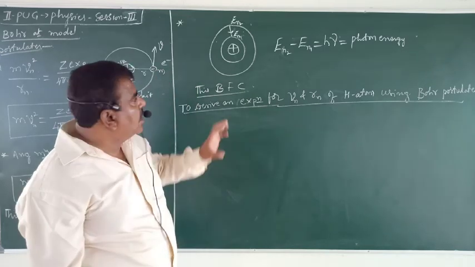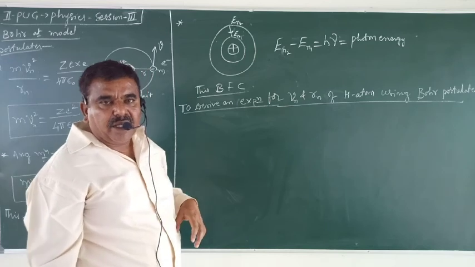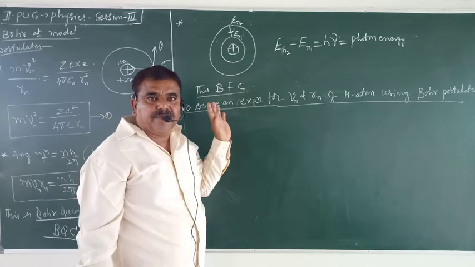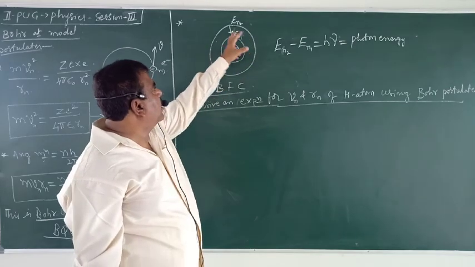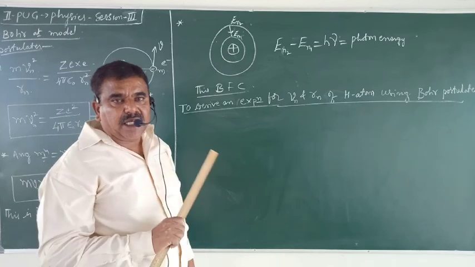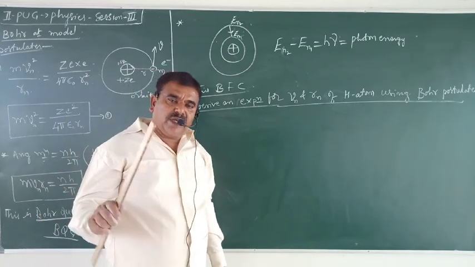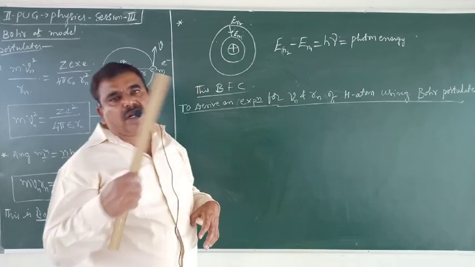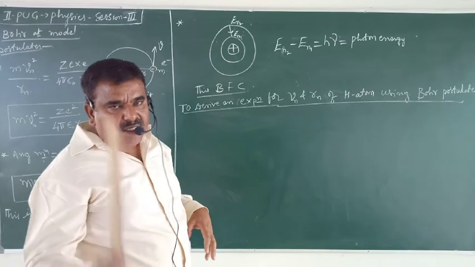Stationary means the energy of the electron in the same orbit remains the same. It won't change. The total energy remains constant. The electrons don't absorb or radiate energy as long as they move in the same orbit.